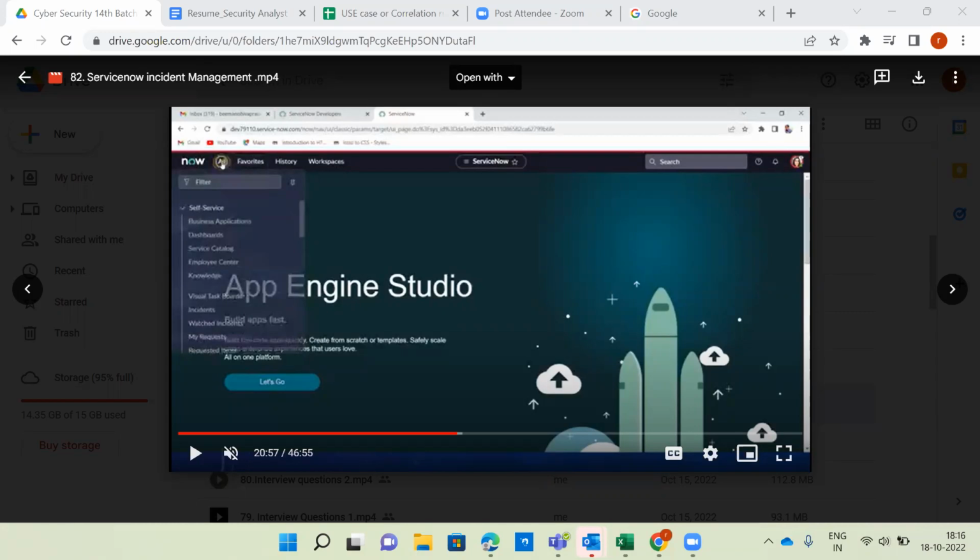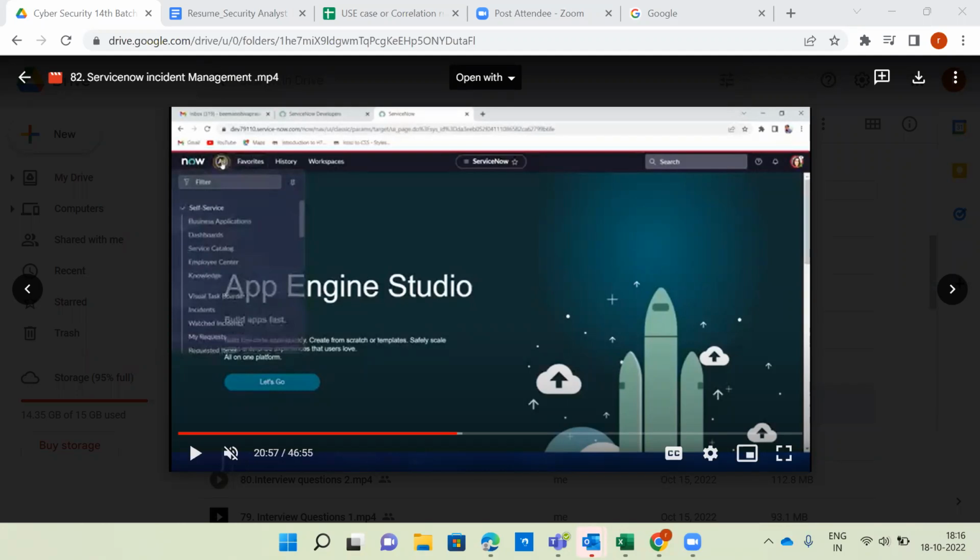In tomorrow's class, we can discuss Wireshark, and also a couple of other folks, Madhav as well as Patan, shared a couple of interview questions. Those things we can discuss in tomorrow's class. Day after tomorrow, what I will do, any one of you, you can create your own resume.